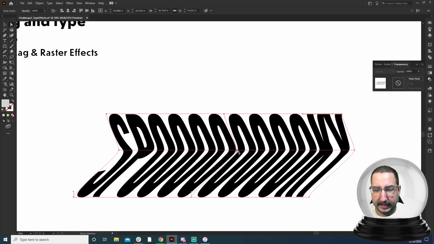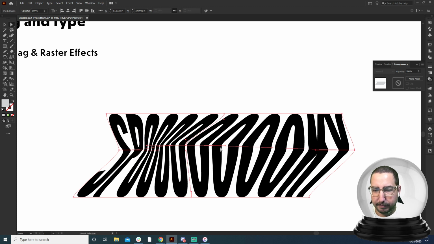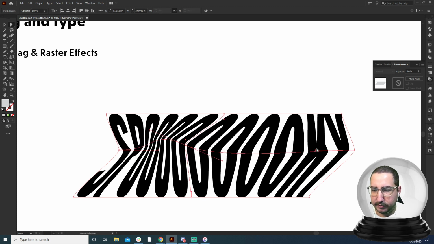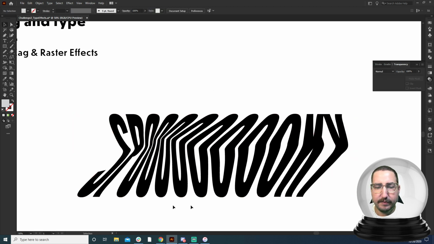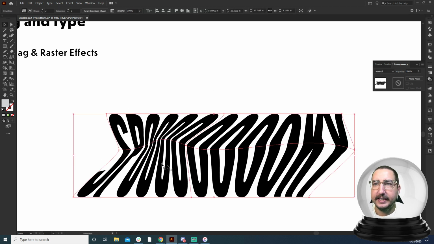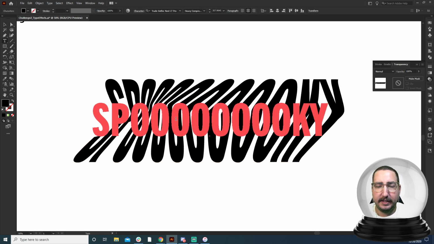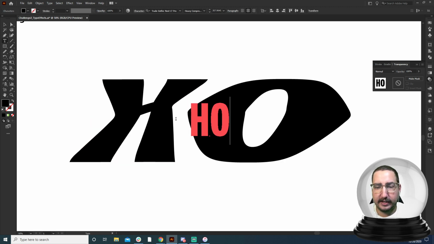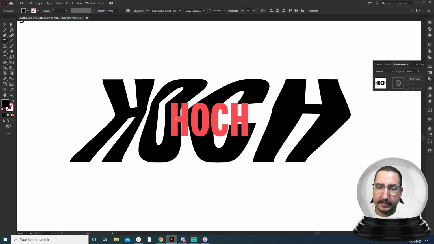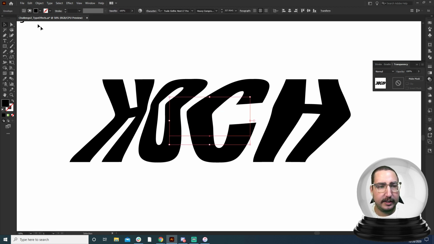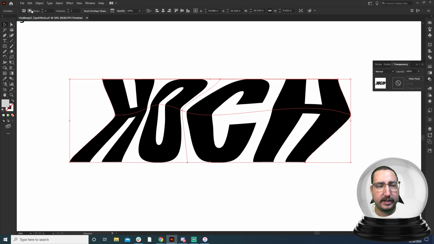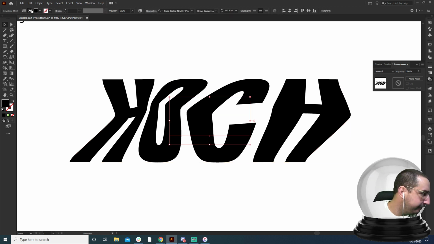We can make it so that on the inside, maybe the middle is pushing one way, and maybe it's going this way, and this one's going that way. And even with all of these augmentations, yes, so spooky that you can't read it, absolutely. You can grab this shape, and instead of editing the mesh, you go to edit the object, and that type is still live. So if I want to, I can just type my name, and it's going to keep all of the same things that you've applied to that mesh. It's just going to apply it to the new text.